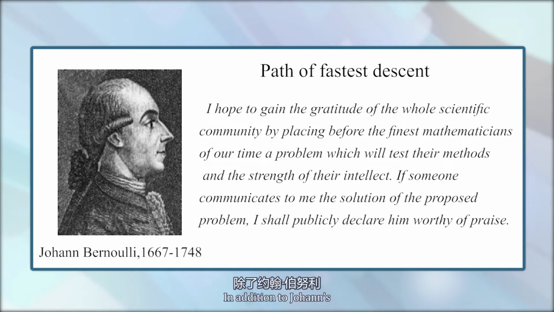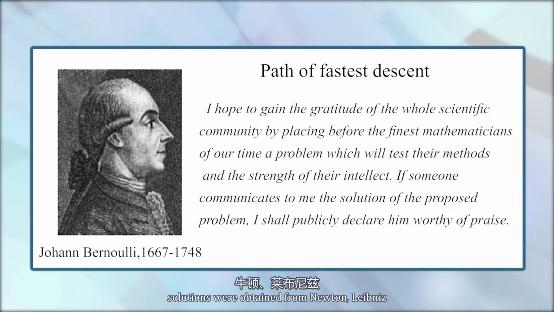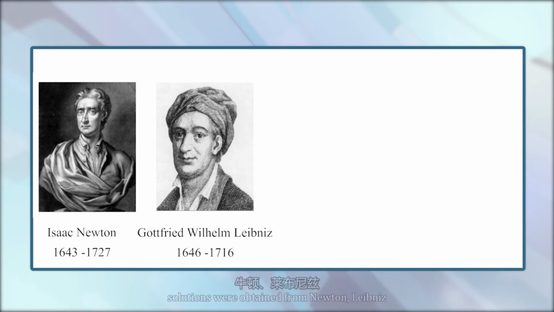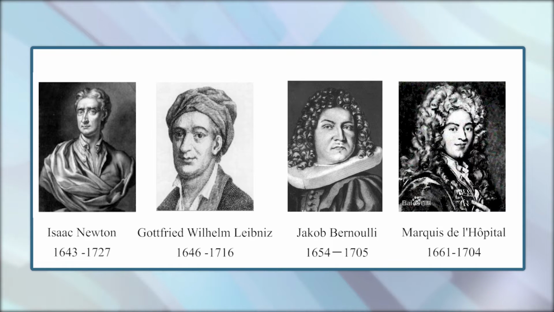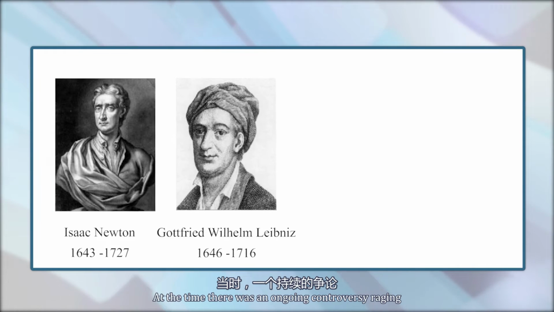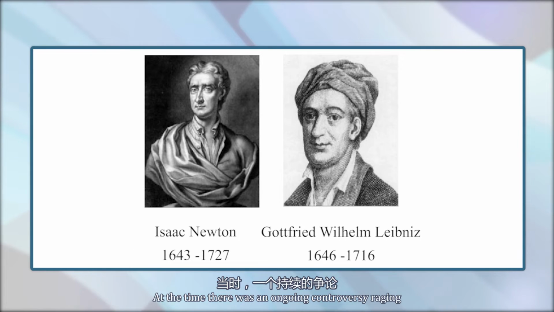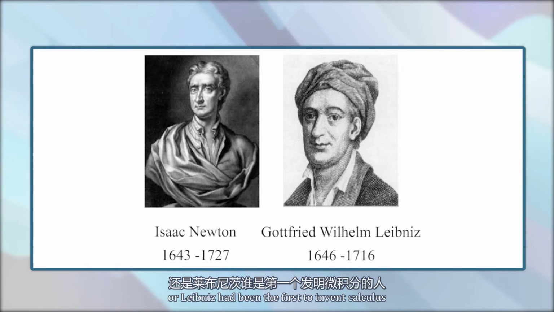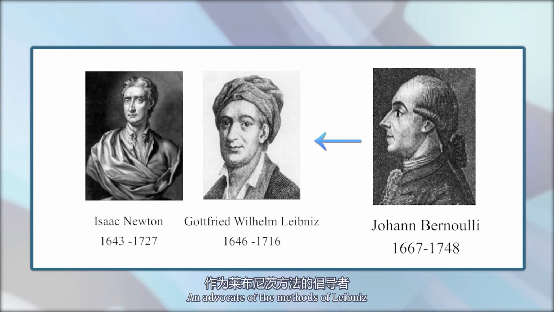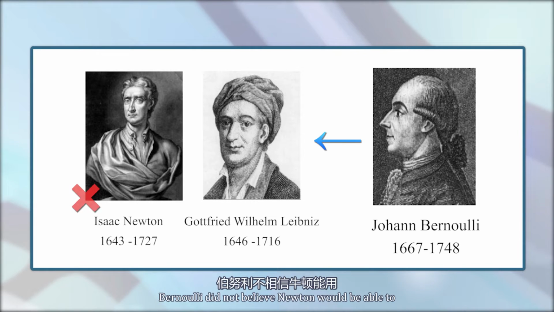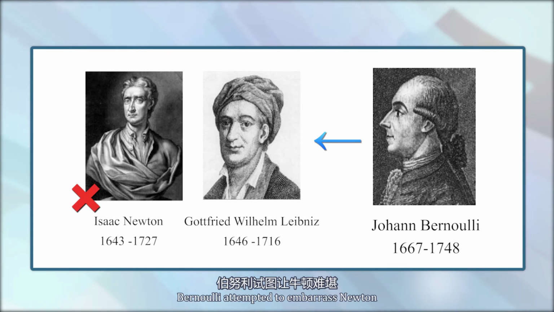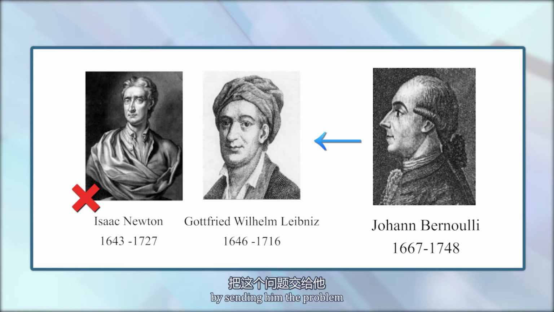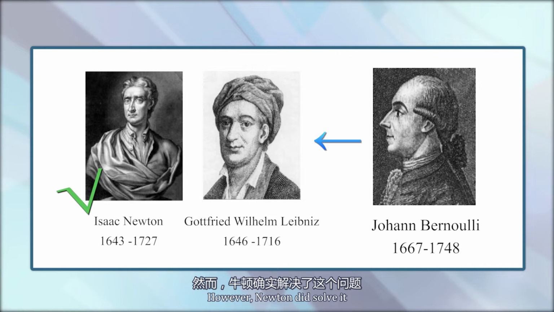In addition to Johann Bernoulli, solutions were also obtained from Newton, Leibniz, Johann's brother Jacob Bernoulli, and L'Hopital. At the time, there was an ongoing controversy over whether Newton or Leibniz had been the first to invent calculus. An advocate of the methods of Leibniz, Bernoulli did not believe Newton would be able to solve the problem using his methods. Bernoulli attempted to embarrass Newton by sending him the problem. However, Newton did solve it.